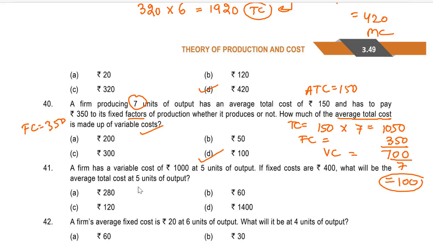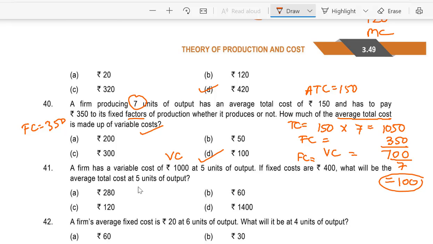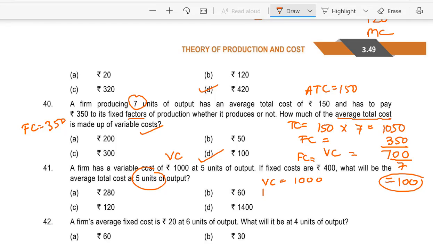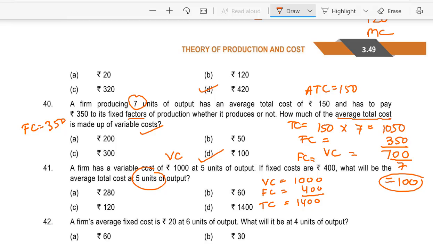A firm has a variable cost of 1000 at 5 units of output. If fixed cost is 400, what will be the average total cost of 5 units of output? A. 280, B. 60, C. 120, D. 1400. So students, over here the variable cost is 1000, the fixed cost is 400, so total cost is 1400.